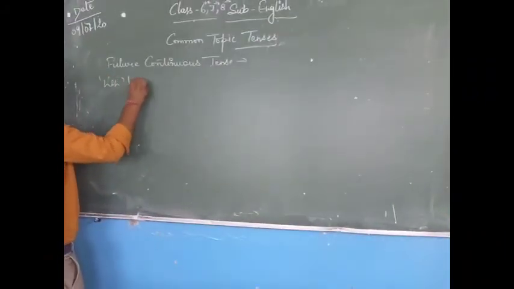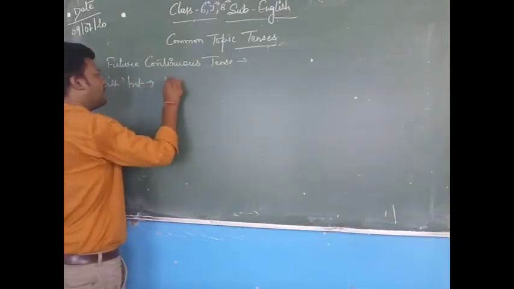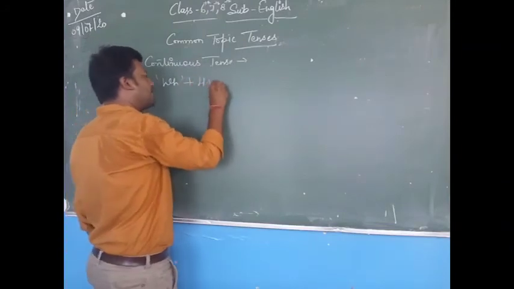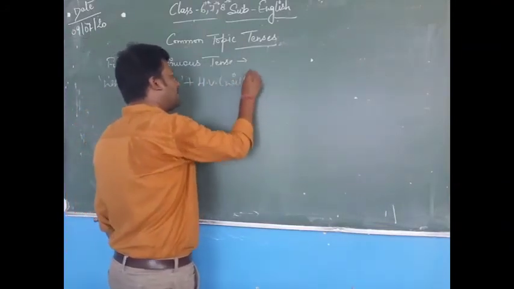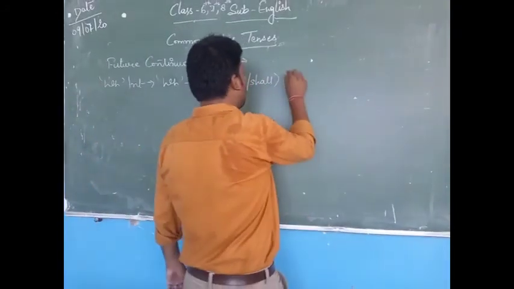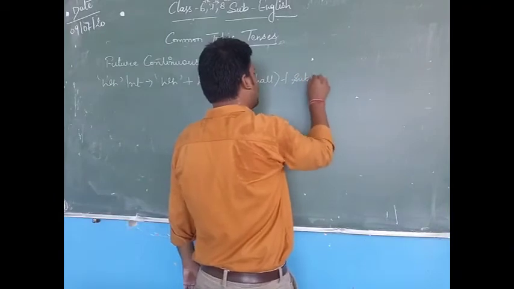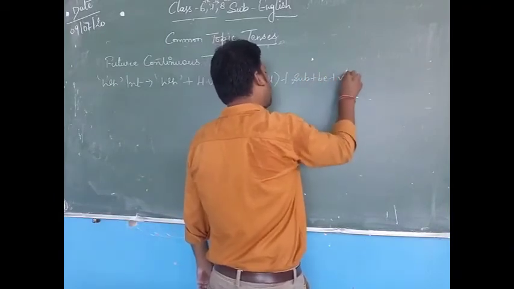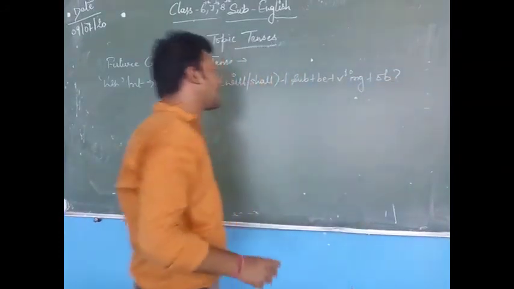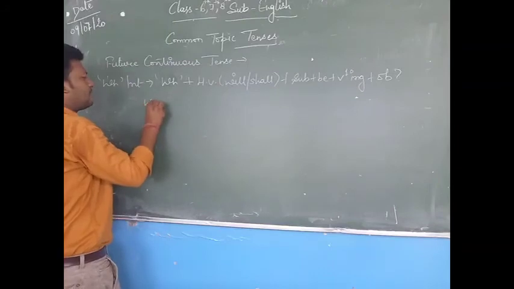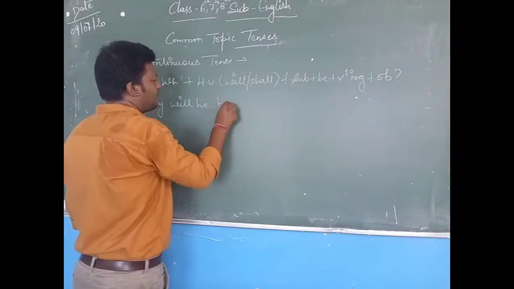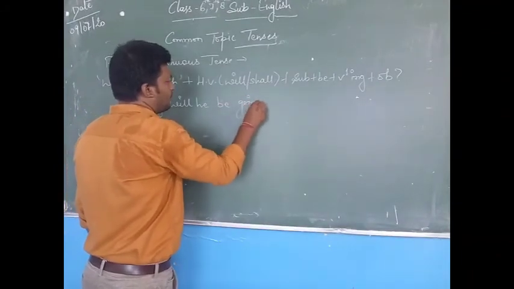WH interrogative first is WH word plus helping verb, that is will or shall, plus subject plus be plus verb first form and ing plus object. So I can write it like why will he be going to school?